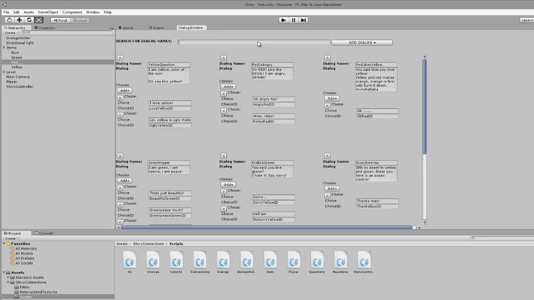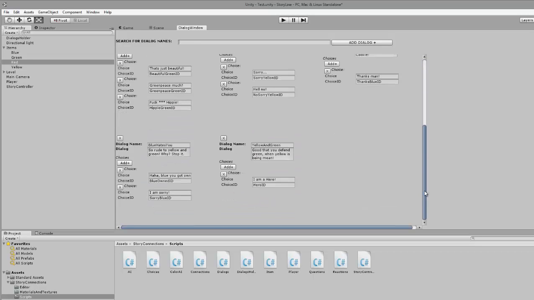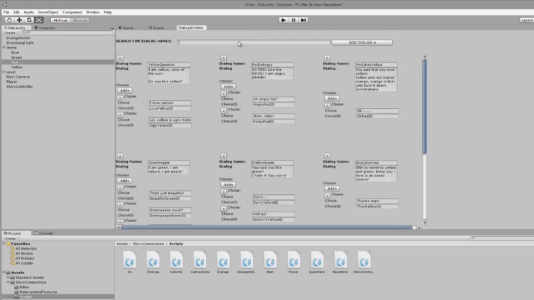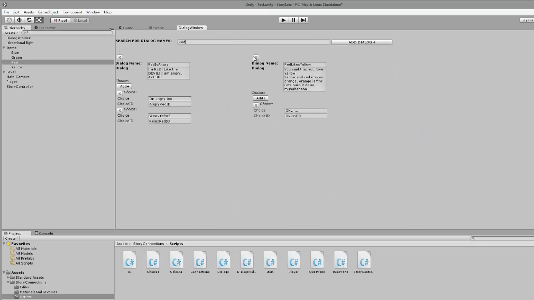And if I had 1,000 dialogues or just hundreds, it would not be that cool to scroll all the way down to find it. So there's also a search function for the dialogue name.